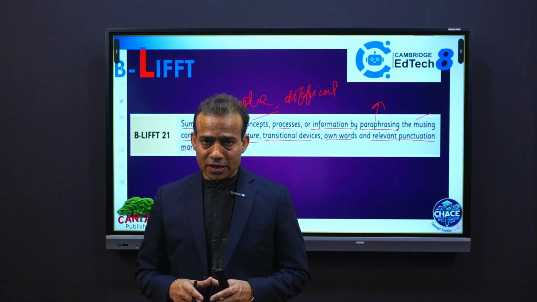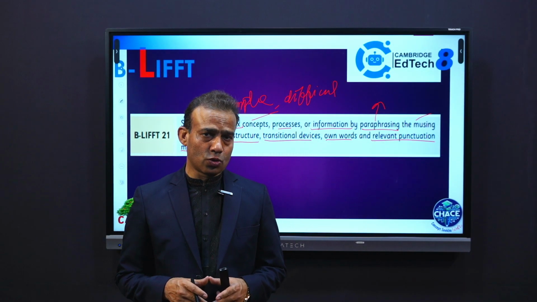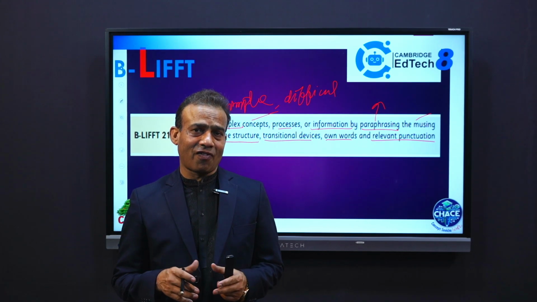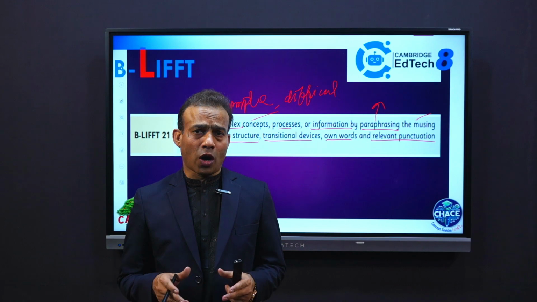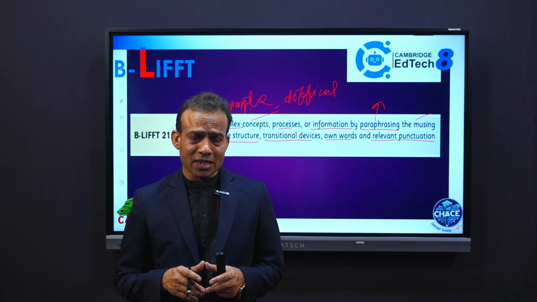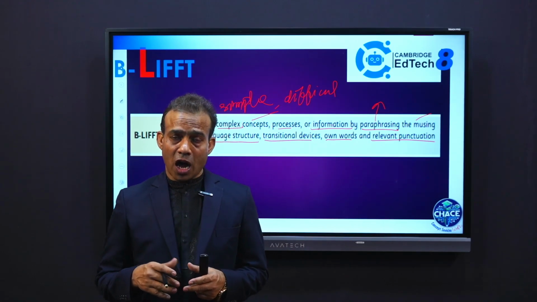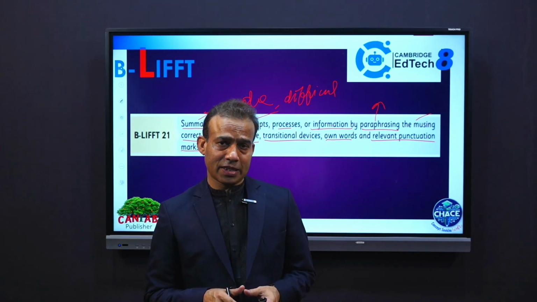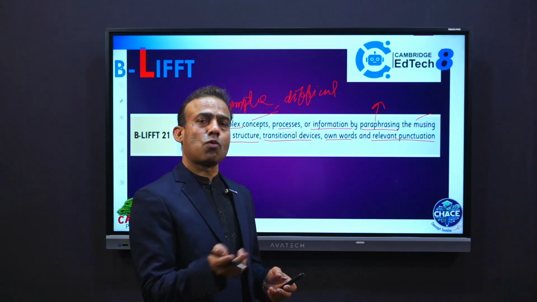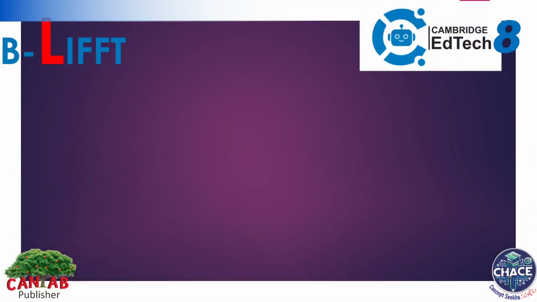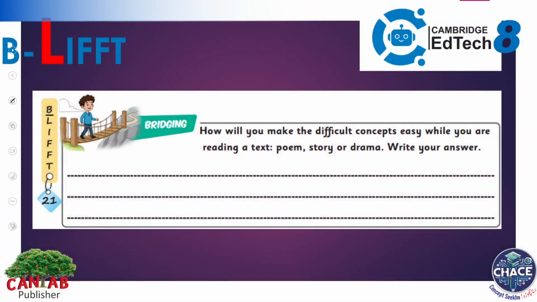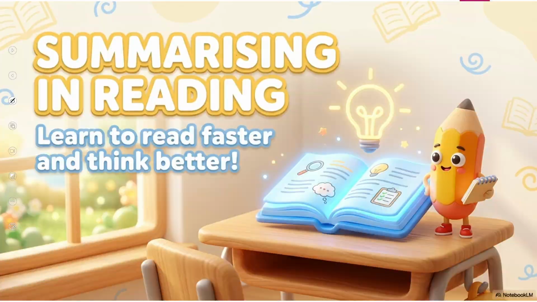So, dear learners, B lift number 21 is telling you how you can make the tough and difficult thoughts in the text simple. Today we are going to learn how we can do this skill and this task properly. Now, move to the focus. Before going to the focus, I hope you have done your bridging activity with the help of your teacher and in the company of your friends and class fellows. We have reached the focus.